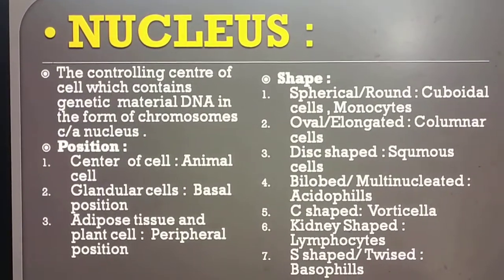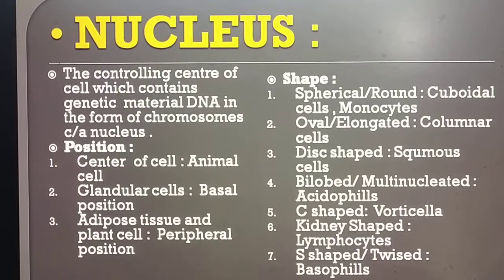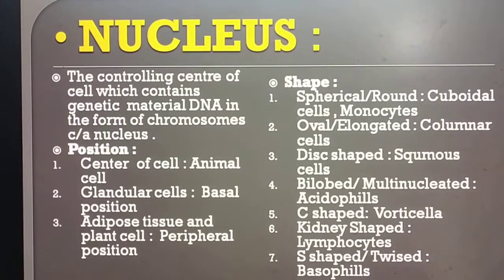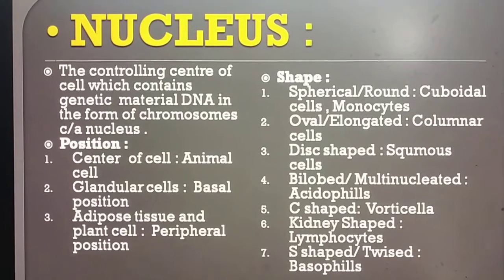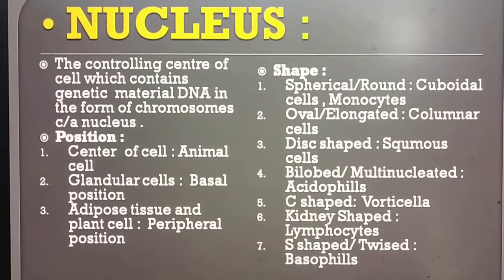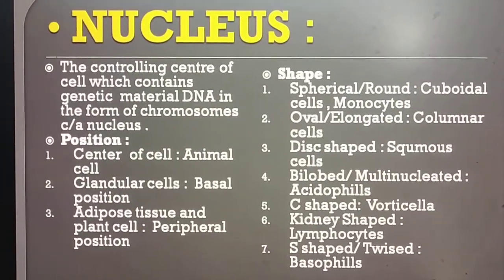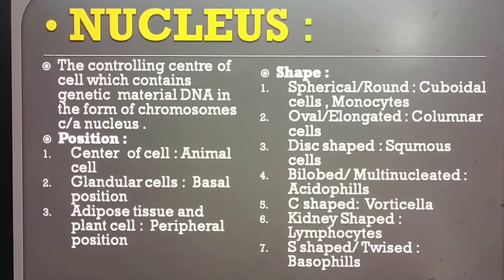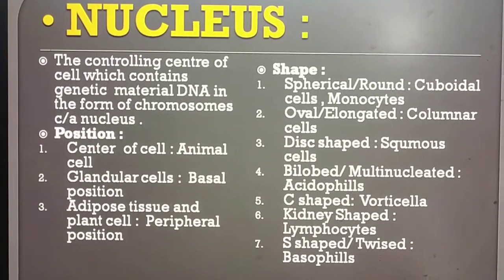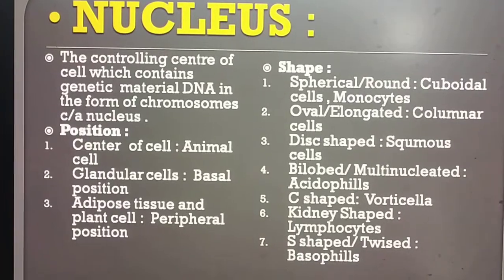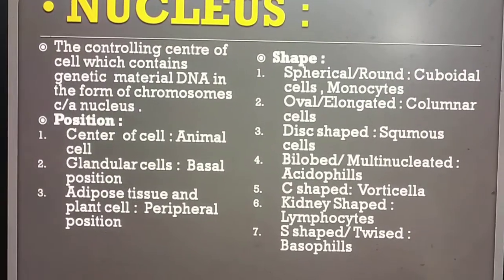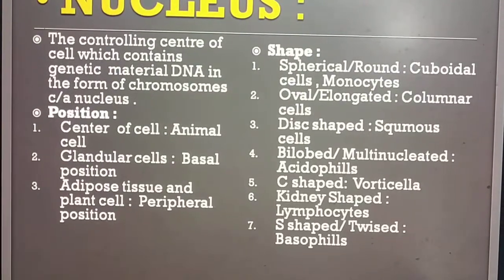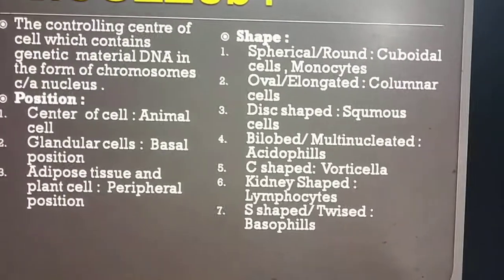The shape of the nucleus is also different in different cells. In cuboidal cells and monocytes, it is spherical or round. In columnar cells, it is oval. In squamous cells, it is disc-shaped. It is multinucleated and bilobed in acidophils. In Vorticella, it is C-shaped. In lymphocytes, it is kidney-shaped. And in basophils, it is S-shaped or twisted.